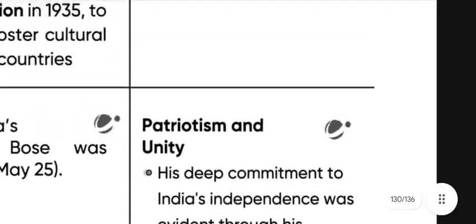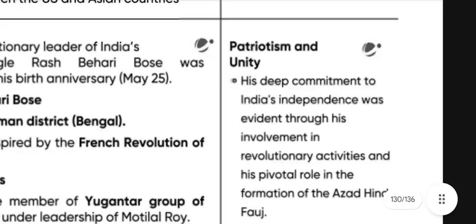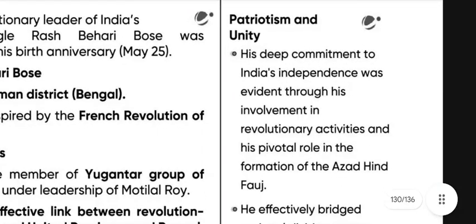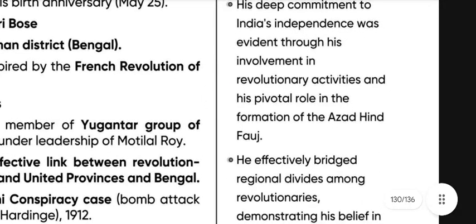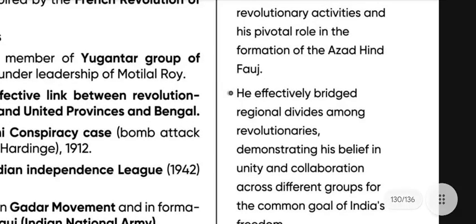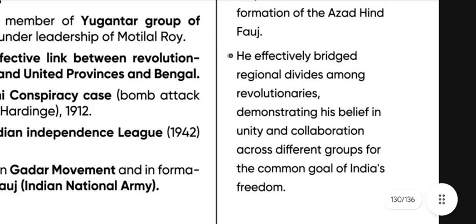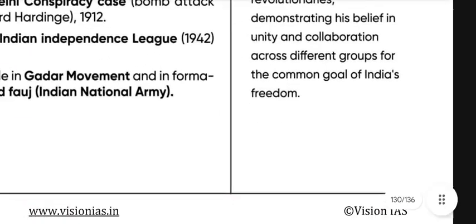Next we have the patriotism and unity. His deep commitment to India's independence was evident through his involvement in revolutionary activities and his pivotal role in the formation of the Azad Hind Fauj. He effectively bridged the regional divides among the revolutionaries, demonstrating his belief in collaboration across different groups for the common goal of India's freedom.